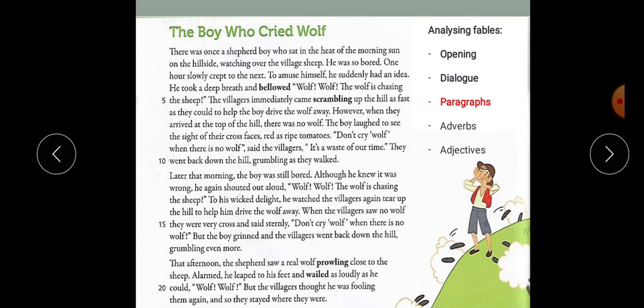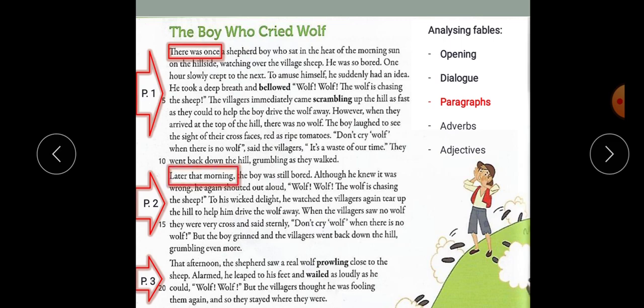Okay, moving on to the paragraphs. The fable here is divided into paragraphs. We have the first paragraph, second paragraph, and third paragraph, and so on. And also, the writer starts his new paragraph when time changes. So here in the second paragraph, you have "later that morning." This means that there is a shift in time. And then in the third paragraph, he says "that afternoon," which is again changing time. That's why he changes the paragraph with the changing of time.